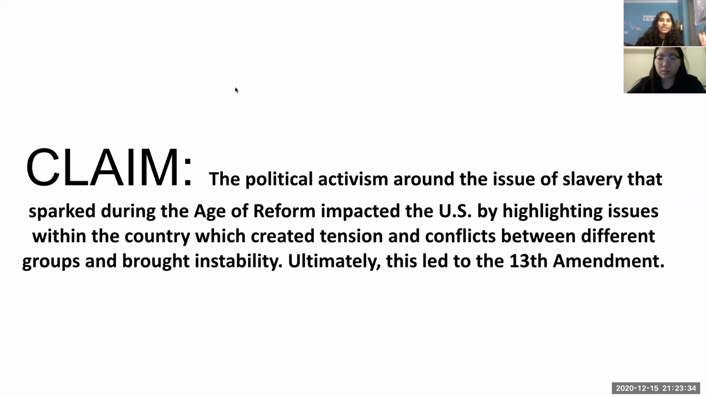So, our claim is that the political activism around the issue of slavery that sparked during the Age of Reform impacted the US by highlighting issues within the country, which created tension and conflicts between different groups and brought instability. And ultimately, this would lead to the creation of the 13th Amendment.